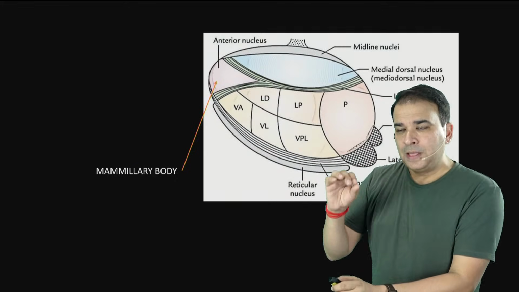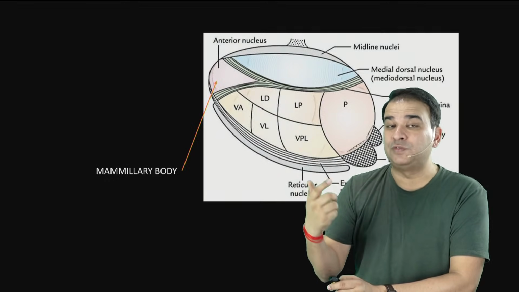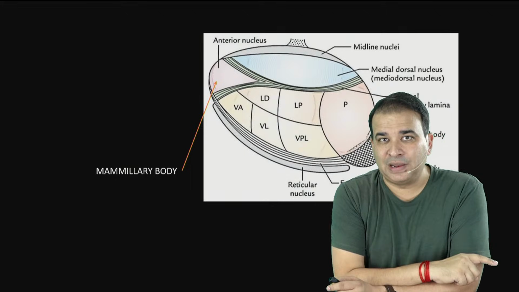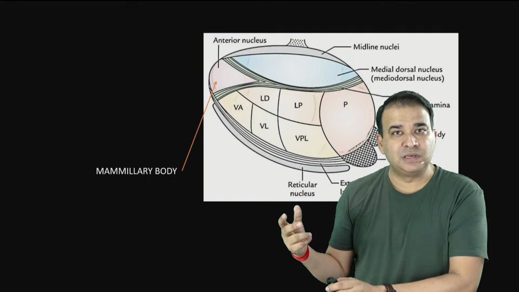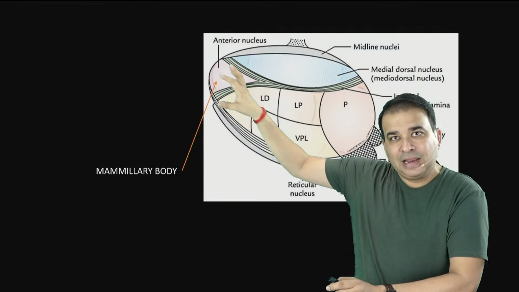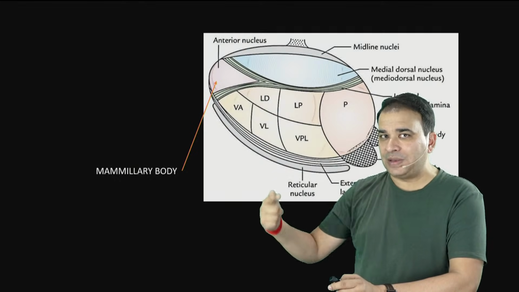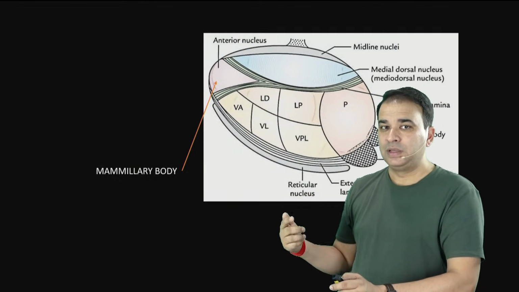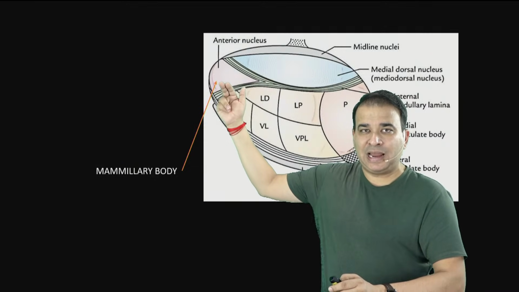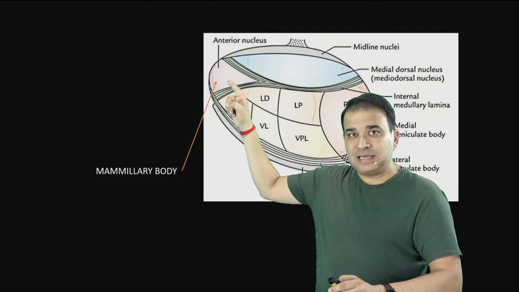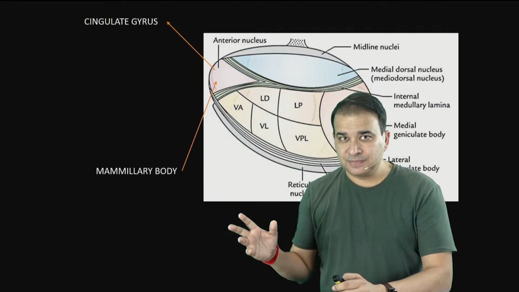But notice something: nowadays the examiner is asking questions based on the components of the limbic system. They asked a question on the fornix earlier, which was a part of the limbic system. They've asked a question on the mammillary body, part of the limbic system, and which thalamic nuclei it is connected to. The anterior thalamic nucleus is a component of the limbic system. So this Papez circuit of emotional integration is important here. I'm sure you read about this in physiology also, that the mammillothalamic tract projects into the anterior thalamic nuclei. The anterior thalamic nuclei give off thalamic radiations, which go into the cingulate gyrus.